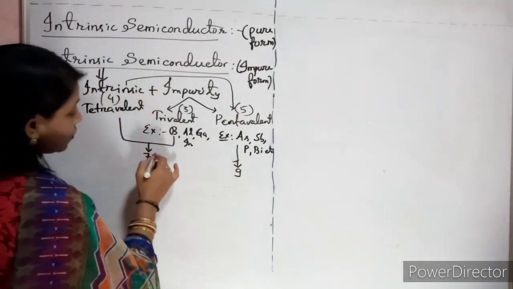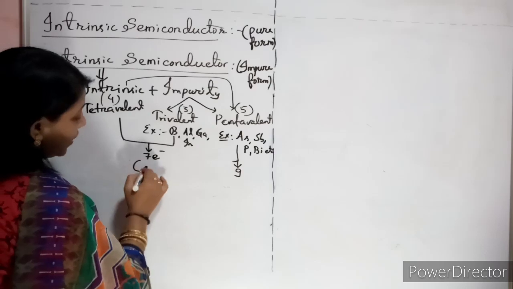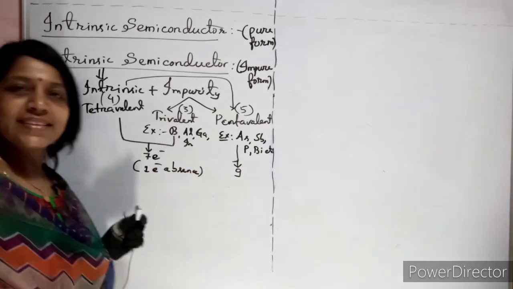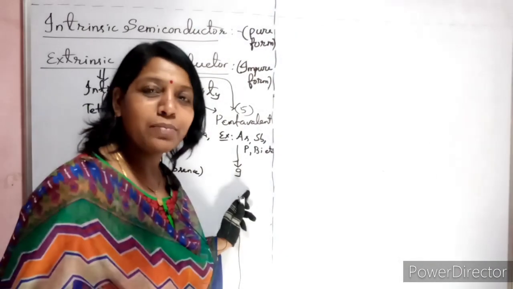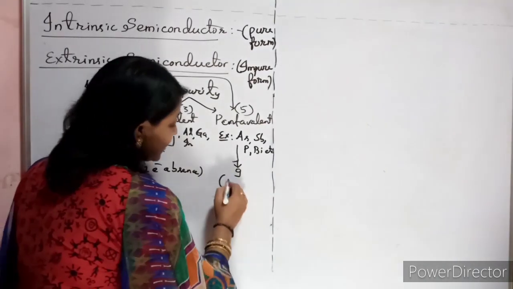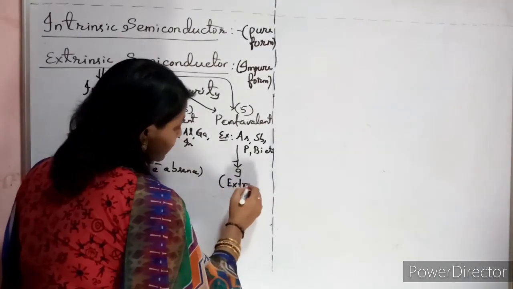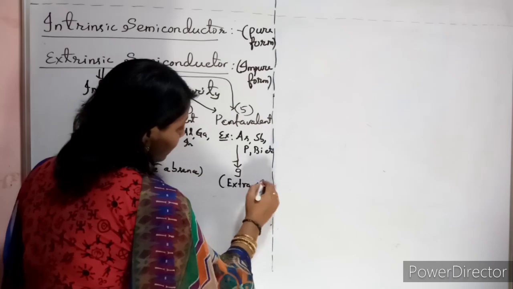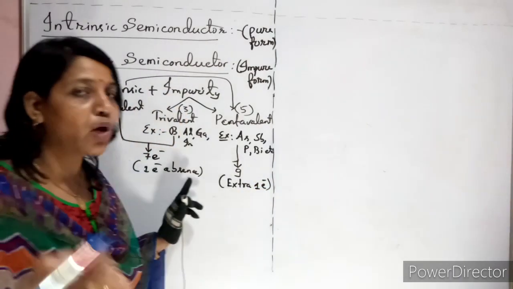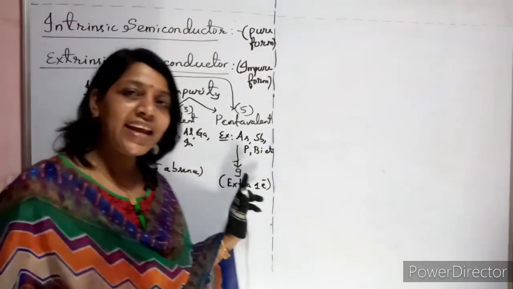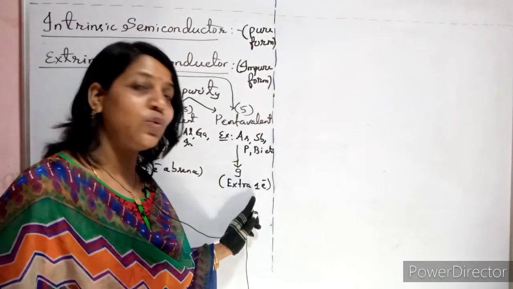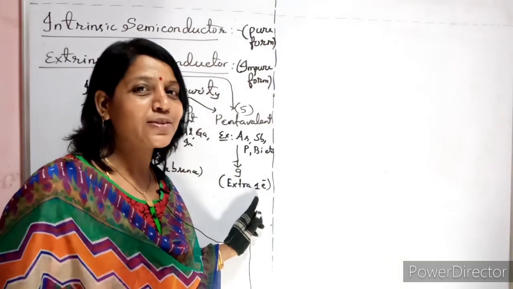This 7 electron case, what does it indicate? One electron absent. Am I right? Similarly, with 9, the outermost orbit holds 8 and one electron is extra. Here, one electron is absent because it is 7; to satisfy the octet rule it needs one more. Here it is 9, so 8 will remain in the orbit and the remaining one will always be an extra free electron.